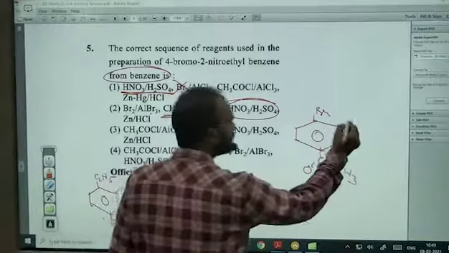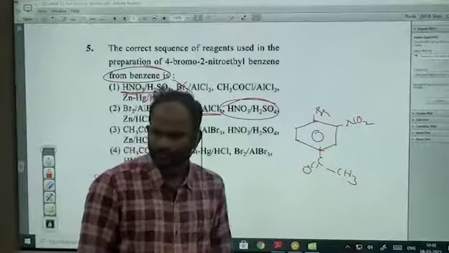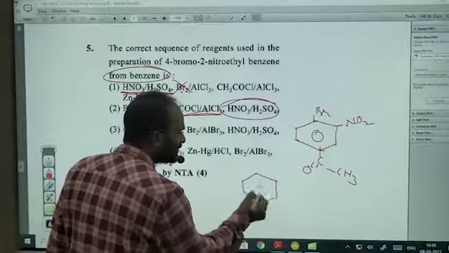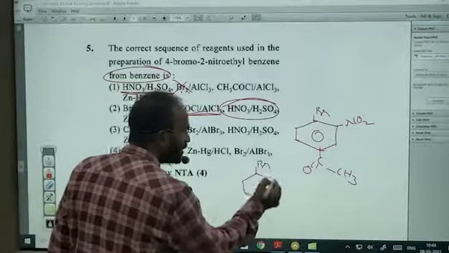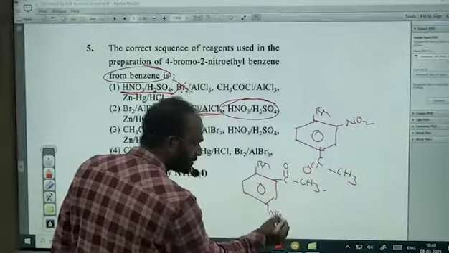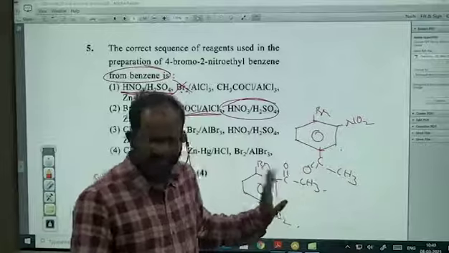Here only. No chance at all, because para has no chance. Or another one also can be formed. What is the other one? Br C double bond O CH3 NO2, minor. This is the major, this is the minor. Both chances are there.